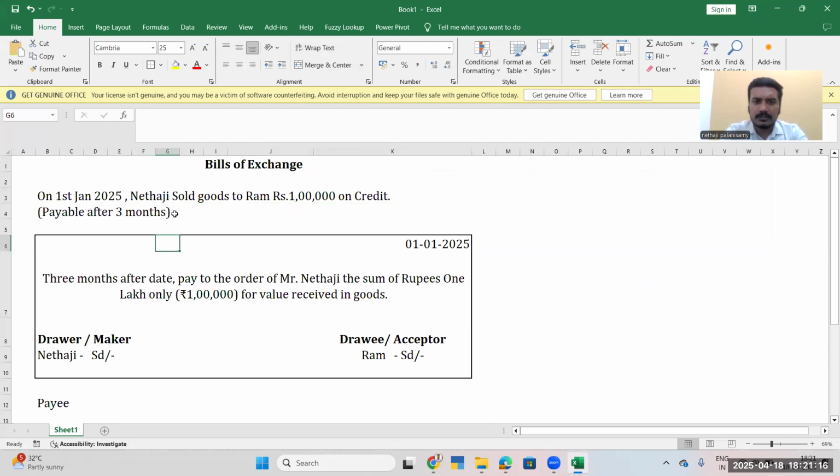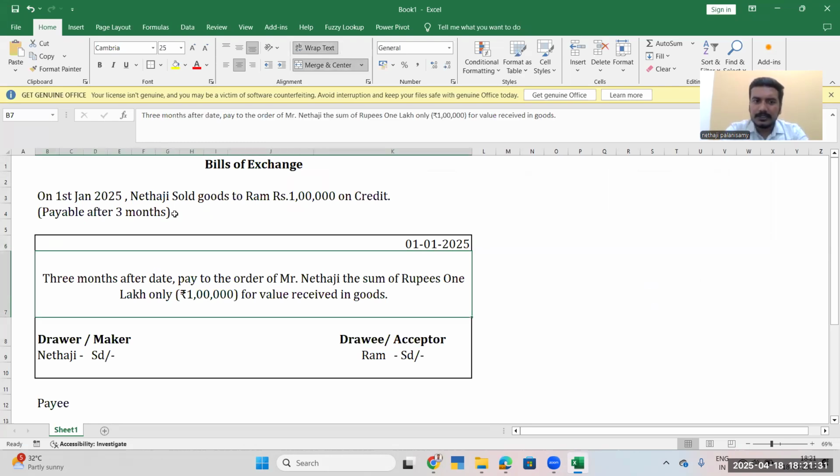So we asked Ram to give it in signing. On 1st January 2025, the date on which he sold the goods itself, we wrote on paper that 3 months after date, pay to the order of us, Mr. Netaji, the sum of rupees 1 lakh for the value received in goods.